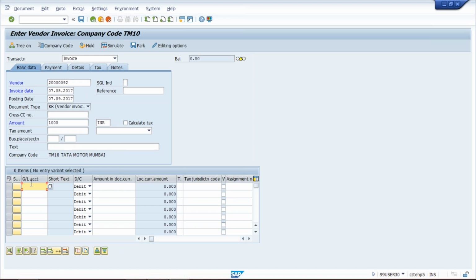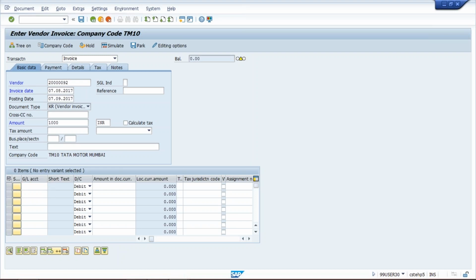So we'll see whether we have any expense GL or not. I remember we have created a rent GL, so that is also an expense GL. If we have taken a building on rent from somebody, whoever the owner is will be treated as our vendor. So we are going to use that expense GL.